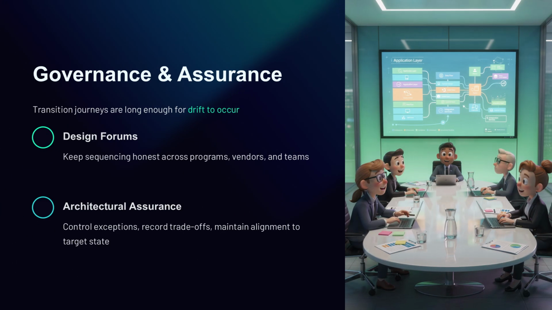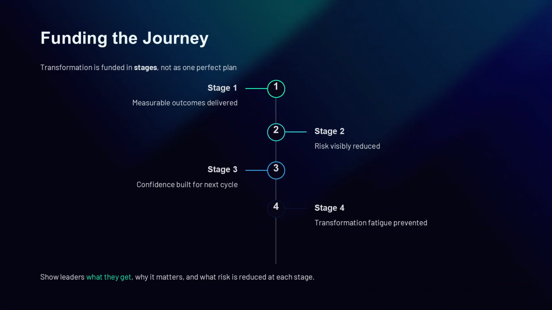With safety nets in place, you now strengthen governance because transition journeys are long enough for drift to occur. Different programs, vendors, and teams will make local decisions that seem reasonable in isolation but can break coherence at enterprise scale. Governance through design forums and architectural assurance keeps sequencing honest, controls exceptions, records trade-offs, and ensures transition states remain aligned to target state principles. With governance set, you now address the leadership reality.